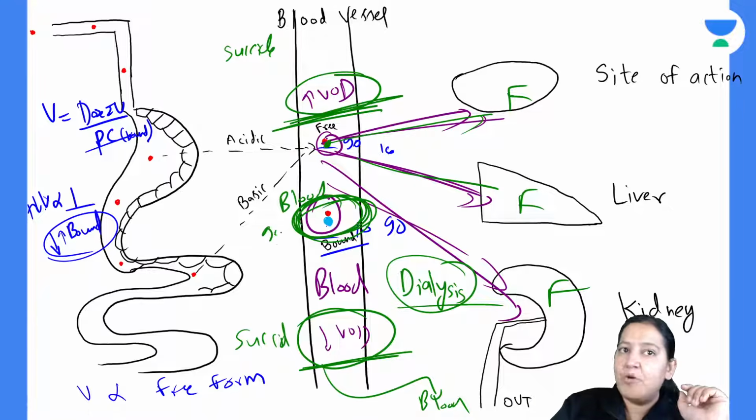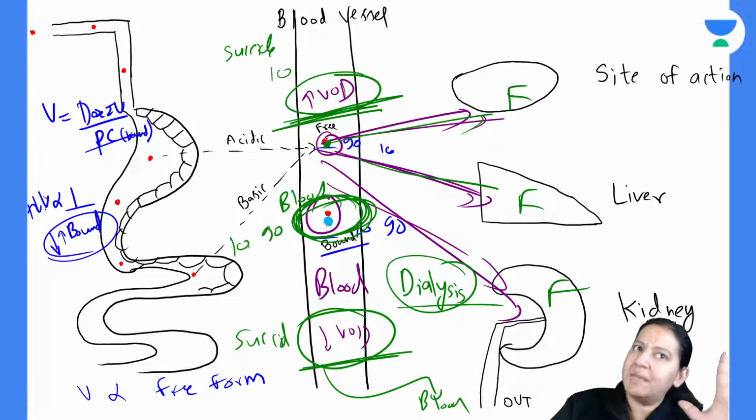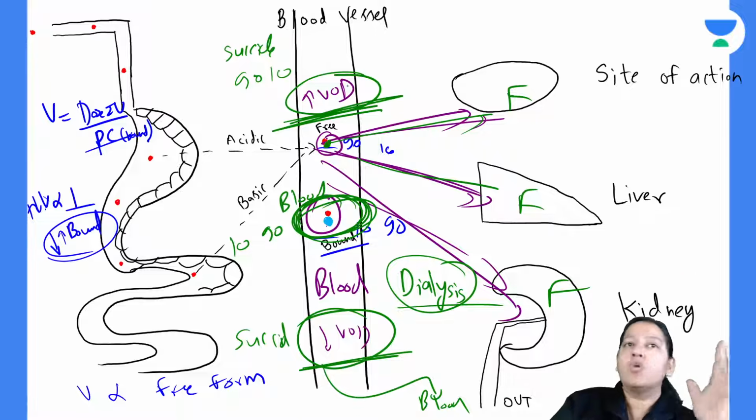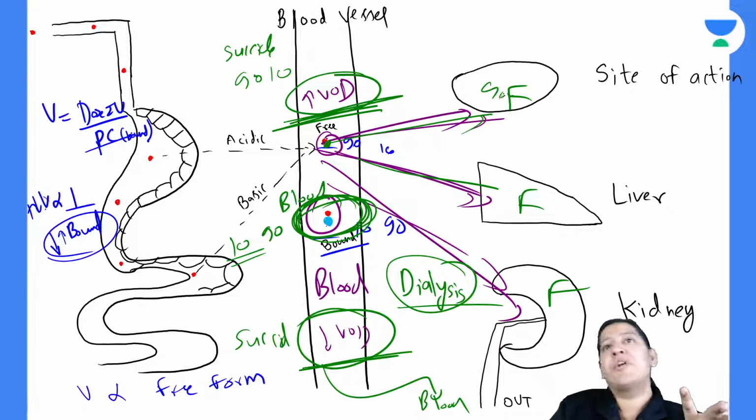because bound drug will remain in the blood. If 90 is bound, 90 will remain in the blood and only 10 will go in the tissue. But if only 10 is bound, only 10 is remaining in the blood and 90 is entering the tissue. So there is no need to take the blood out if only 10 is present. What will you achieve by filtering 10? 90 is already present in the tissue.